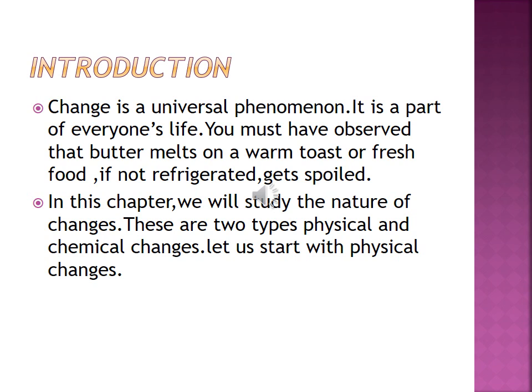The changes which can be reversed by reversing the condition are known as reversible changes, like stretching of a rubber band. The change which cannot be reversed even by reversing the condition is called an irreversible change, for example, burning of paper. So there are two kinds of changes, physical and chemical changes. Let's start with the physical change.